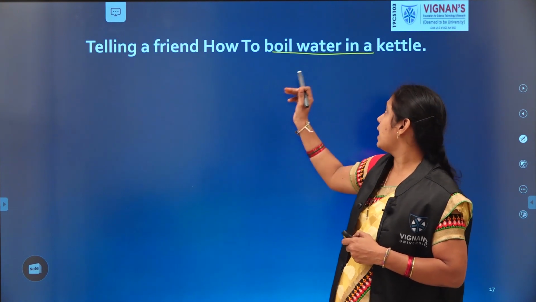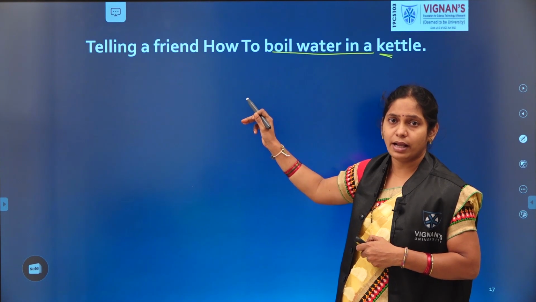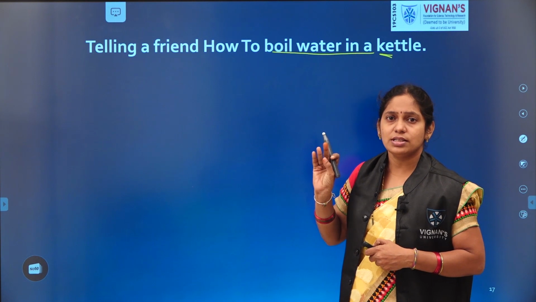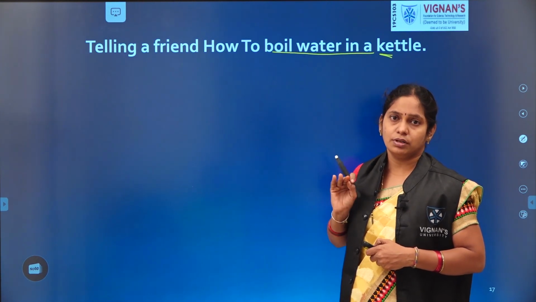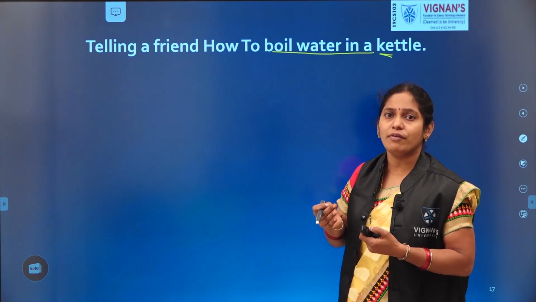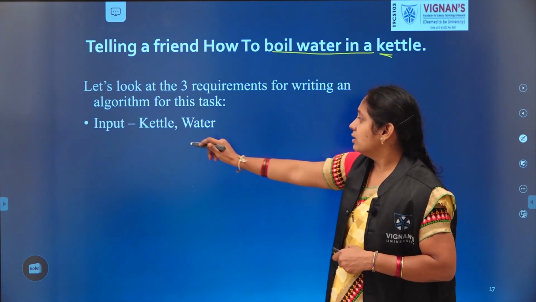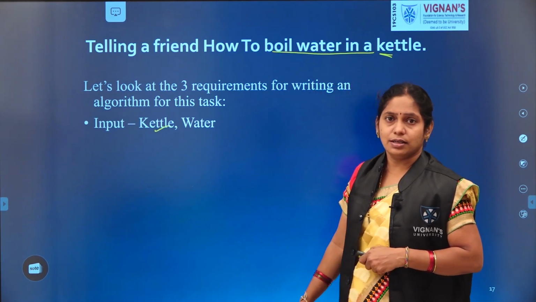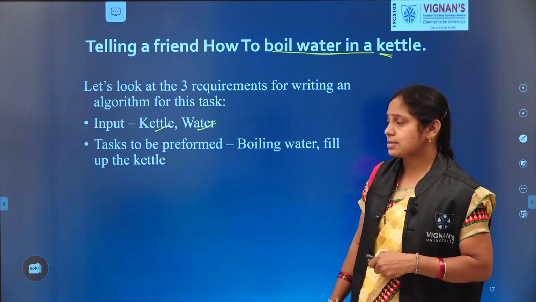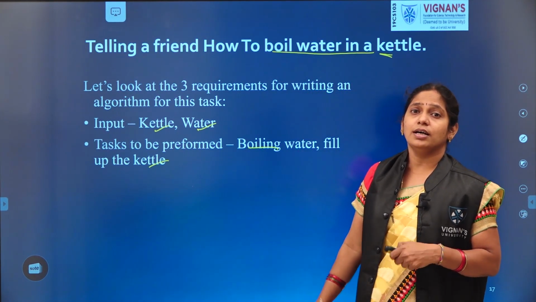So before identifying the algorithm, before preparing it, we should identify these three requirements. What is the input? What is the task? What is the output? Now see the instructions, how we give an instruction to our friend to complete this task. The kettle is the input, water is also the input, and the task is boiling the water as well as filling the kettle with water.